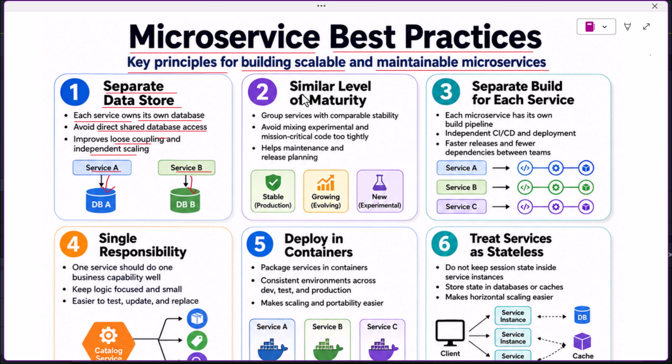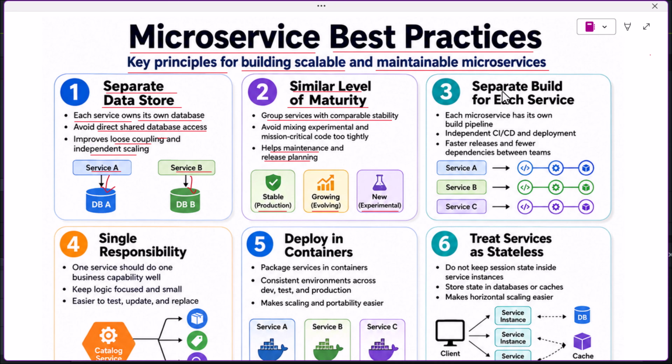The second best practice is similar level of maturity. Services should be grouped with comparable stability. Stable production services should not be tightly mixed with new experimental services. For example, we may have stable services, growing services, and new experimental services. If we mix experimental and mission-critical code too tightly, maintenance becomes difficult. Keeping similar maturity levels together helps maintenance and release planning.